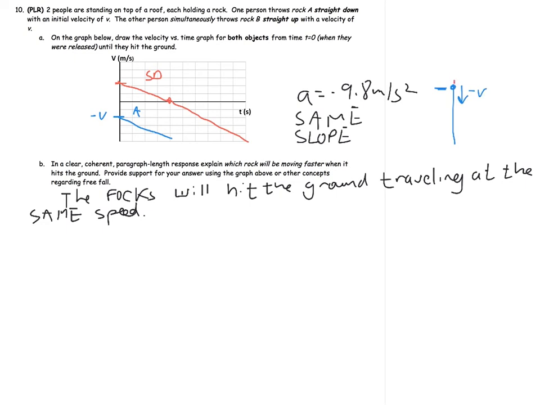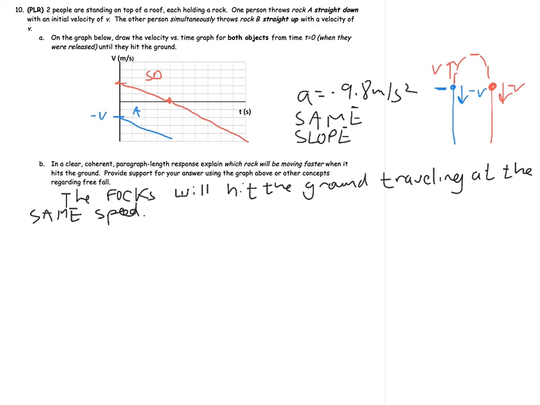Rock B is going to go up to the peak and then go down, and it's initially traveling at v when it leaves the person's hand, but that means that when it returns to that same spot, it's going to be traveling down at a velocity of v.